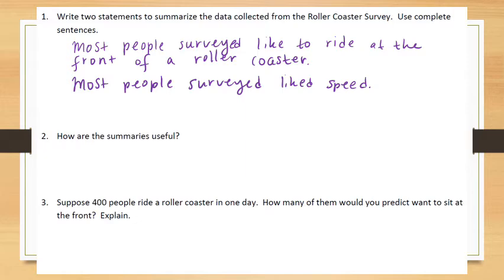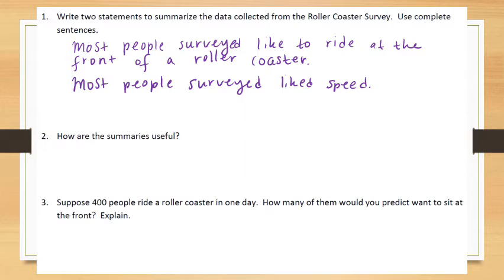Next, we're thinking about how summaries are useful. So we like summaries as a way to make conclusions about the data. However, we do have to recognize that these are just samples, and they might vary. The conclusions we came to might vary if we asked a different 7th grade class or we asked a larger sample size, right?